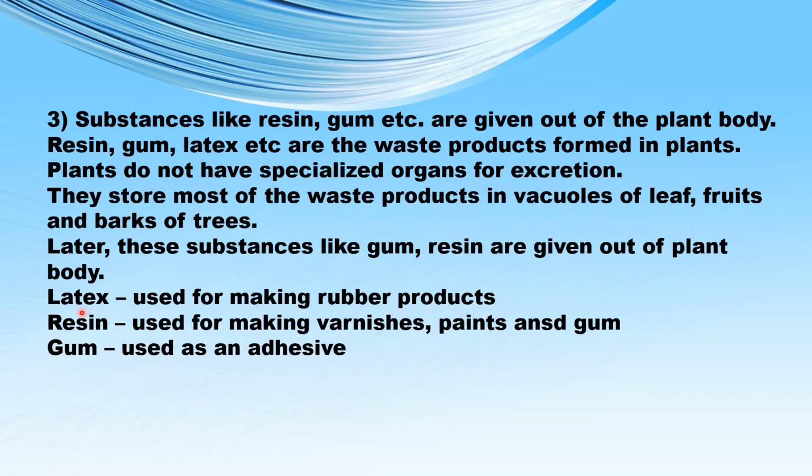The latex which is formed in the plant is used for making rubber products. The resin as an excretory product is used for making paints, varnishes, and even gum. And the gum which is obtained from the acacia tree is used as a very strong adhesive, that is some binding material.